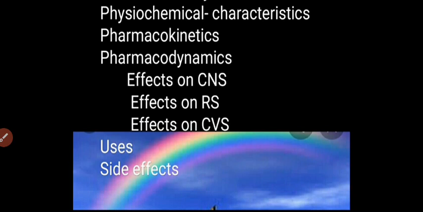Now we will see the history part. Ketamine was synthesized in 1962 by Stevens. It was first used in humans in 1965 by Domino. It was released for clinical use in 1970. It produces dissociative anesthesia through antagonistic actions at the phencyclidine site of the NMDA receptor.